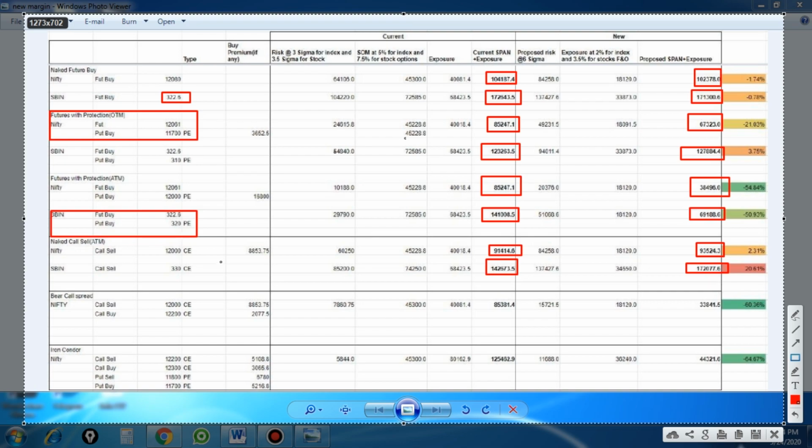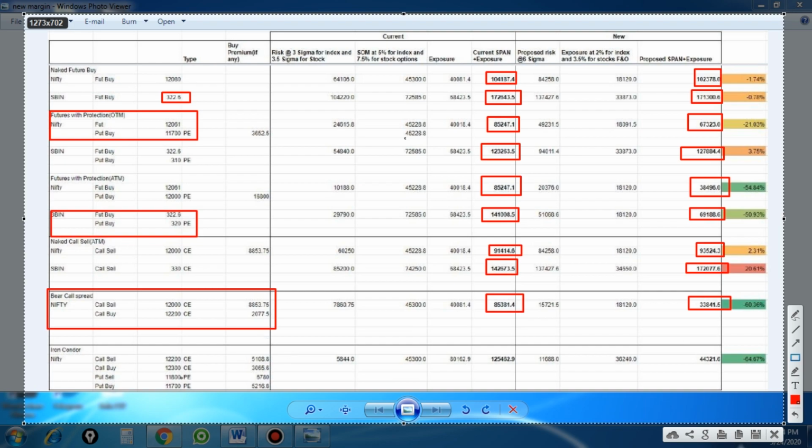Those who are doing hedging kind of trades, like spreads, bull call spread, bear call spread, bear put spread, there are a lot of strategies. If you are doing this kind of hedging strategy, it is giving you more than 60% benefit. The initial margin is 85,000, now it is just 3,000 rupees for this kind of spread strategy.